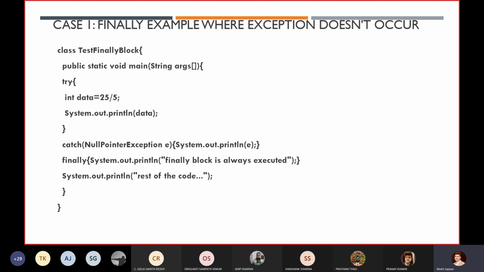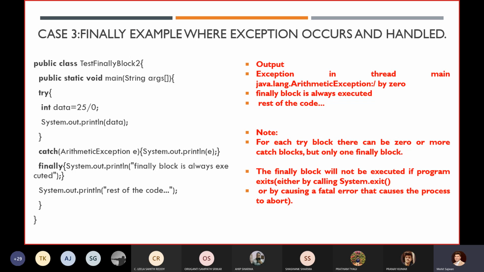I have only shown you some cases, like when you are using System.exit, or when you are getting some fatal error. Only in that scenario will your finally block not get executed, but there is a very high probability that most of the time our finally block gets executed, even though you are getting an exception, not getting an exception, handling that exception, or not handling that exception.